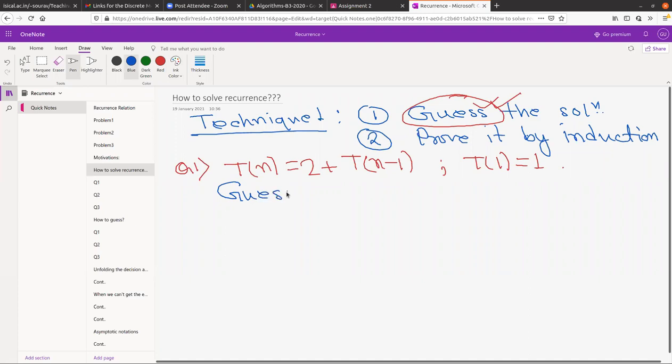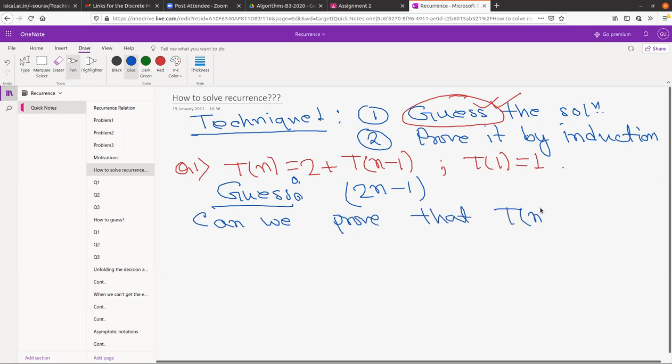But till now we don't know how to guess, so suppose I have guessed the solution for you. My guess is 2n minus 1. Now, can we prove that Tn equals 2n minus 1 for all n using induction?